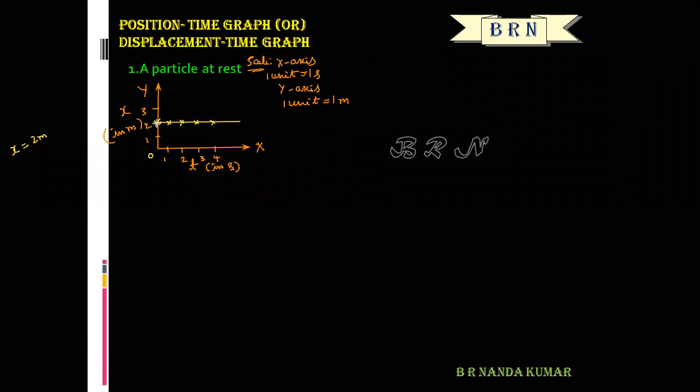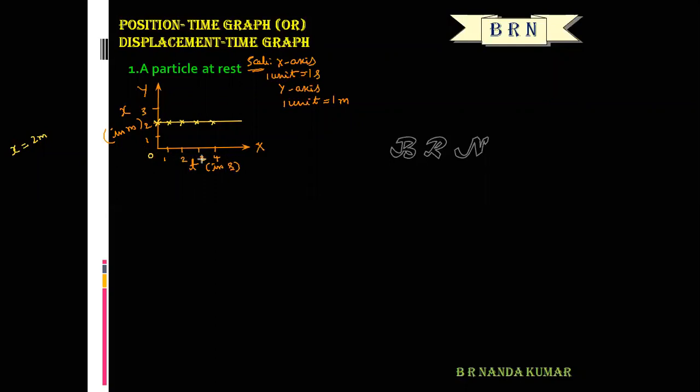So this graph shows a particle is at rest. Here time varies, but the position of the particle is always 2 meters. That means the particle is at rest. A particle is said to be at rest if it does not change its position with respect to its surroundings.